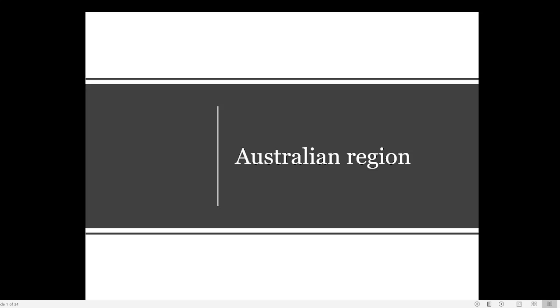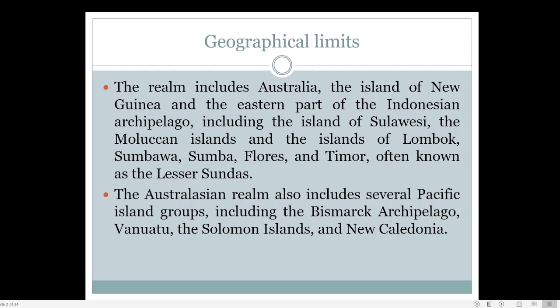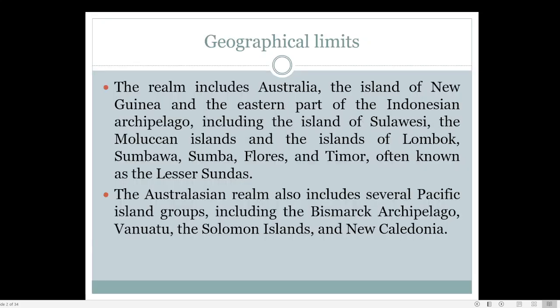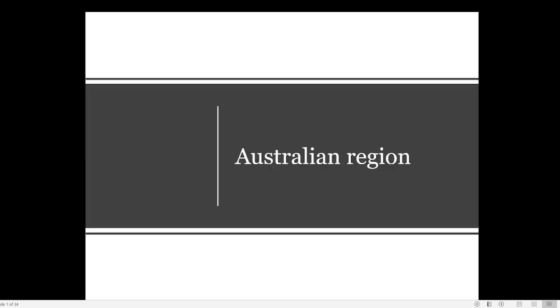And the first one that we are taking is the Australian realm or Australian region. Now while we are taking a realm, we have to study about 4 things. One is the geographical limits of that realm. Then we have to see the physical factors or physical characteristics of that realm. Then we have to study the animals of that region. So these are the 3 ways by which we will be focusing on each region or realm. So our first realm is the Australian realm.